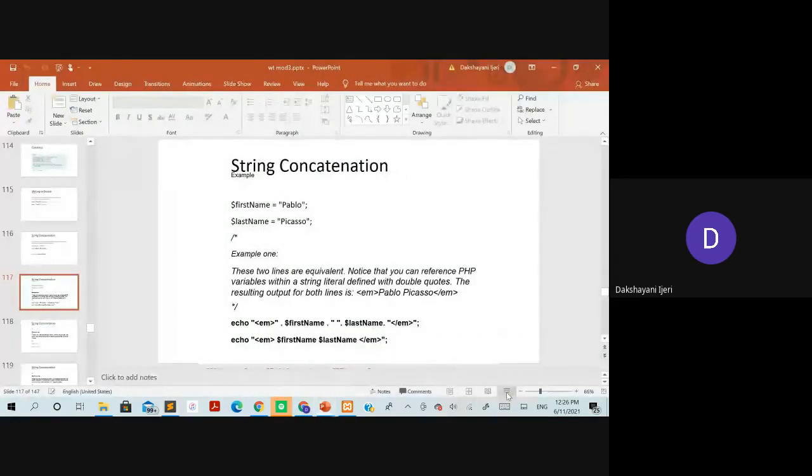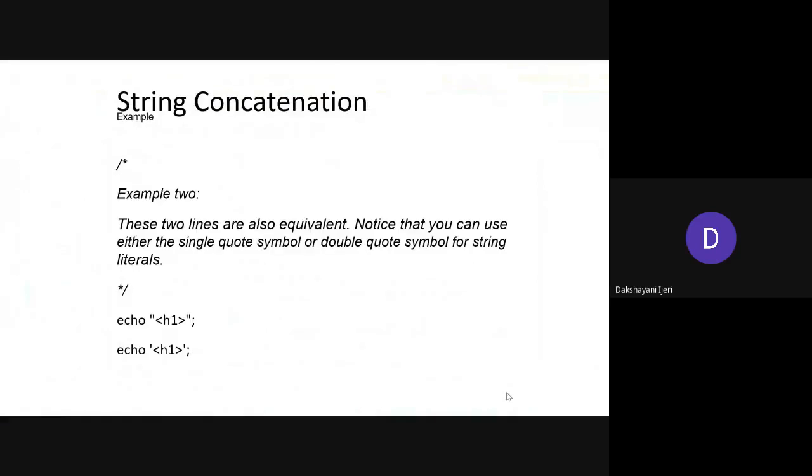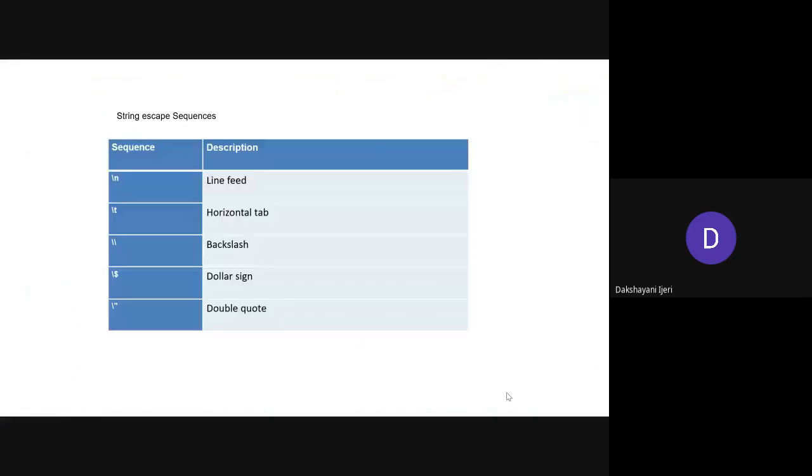So coming to the further things here, these are the few string escape characters, the line feed, horizontal tab. Whenever you want to use the line feed, that is for the next line, you can go for using the slash n. And if you use only the space bar, it is going to get you one space. If you use the slash t, it is going to get you more spaces to be left. And the backslash and the dollar sign.